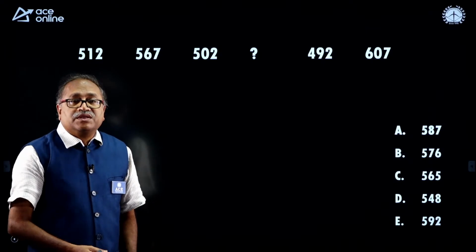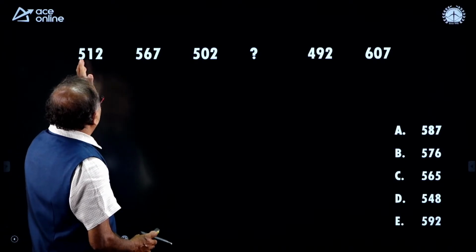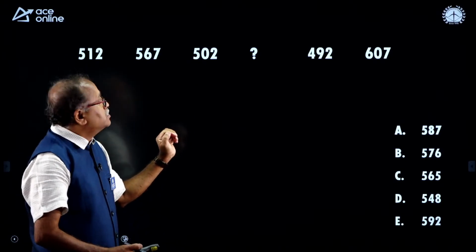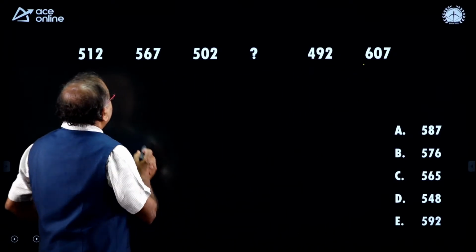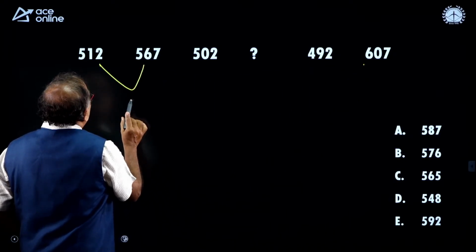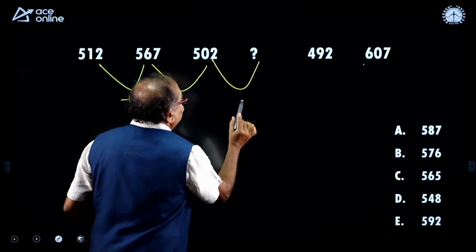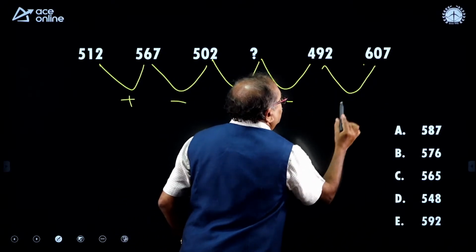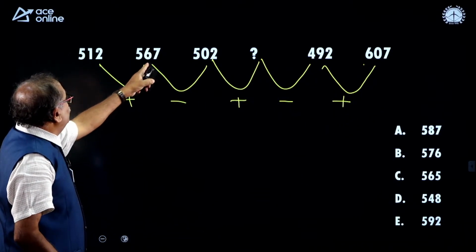It is a number series. So, what is the pattern? The number series is from here to here increased, from here to here decreased, and from here to here increased. That means I may understand that this is plus and this is minus. So, this should be plus, there should be minus, and there should be plus. I do not know the middle two numbers, but I know these numbers.